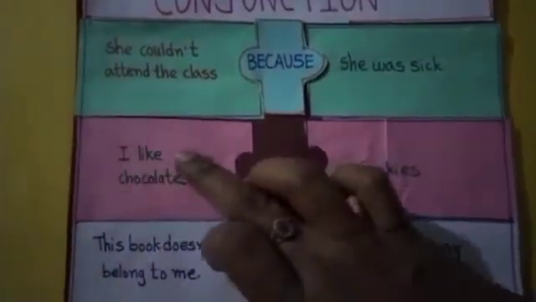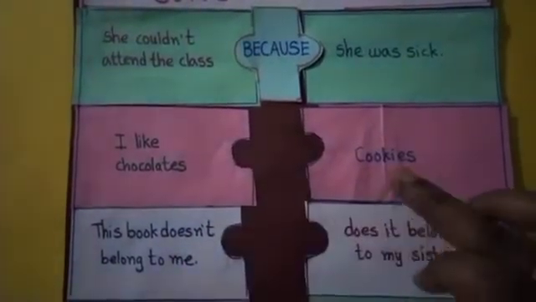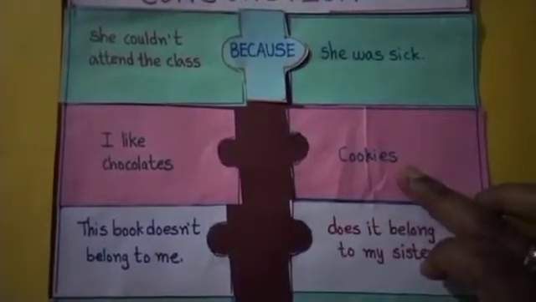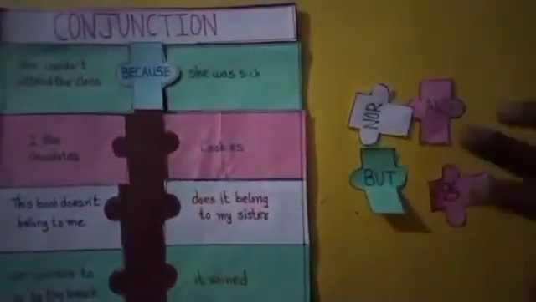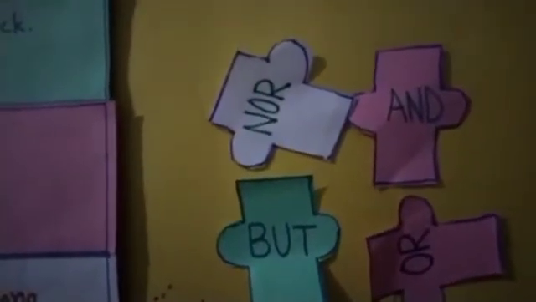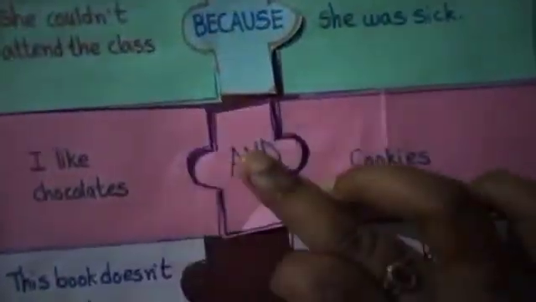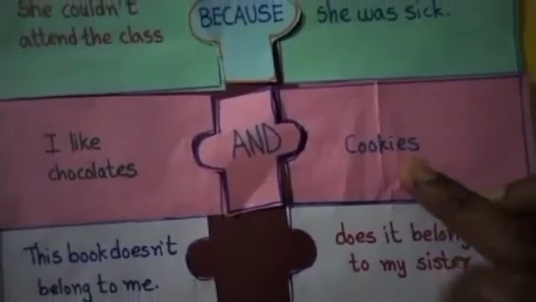Next. I like chocolates, cookies. Here, these are separate. To join these two, which conjunction will we use? Observe. Already one is completed, four more are left. What, children? Very good. What, ma? AND. I like chocolates and cookies.